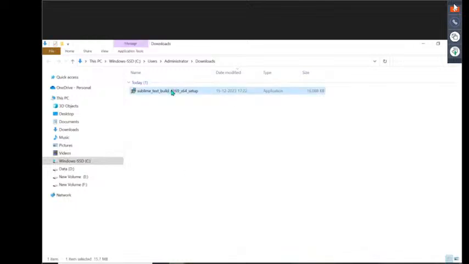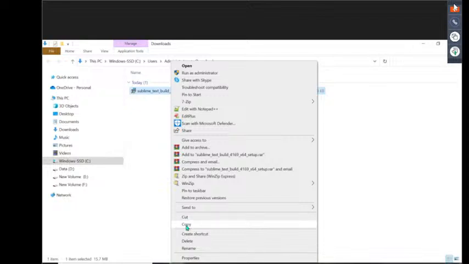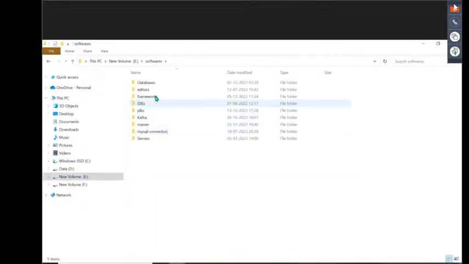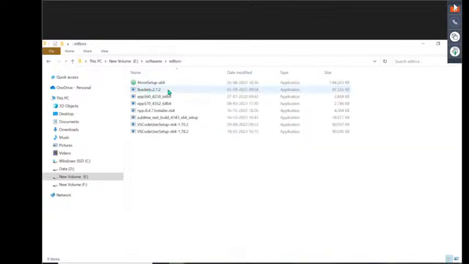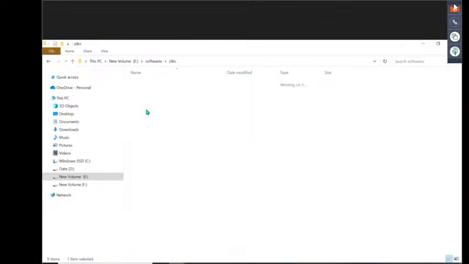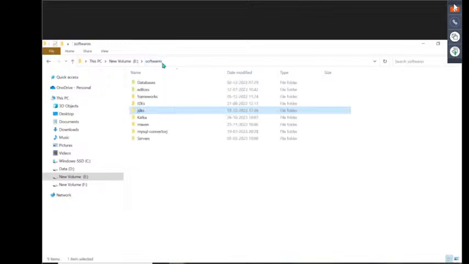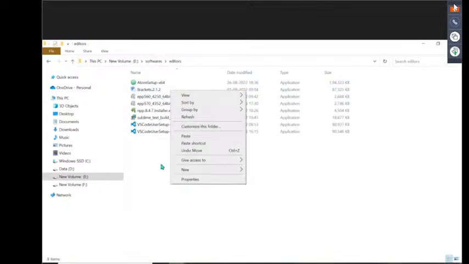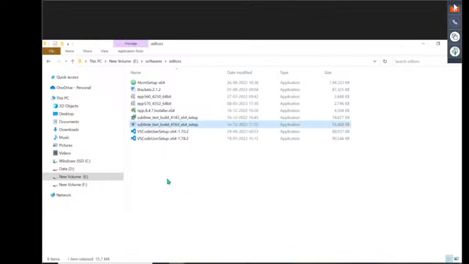Right, now I want to install it. Let me copy this. Get the E drive, inside it softwares, then JDKs and editors are available. Inside the editors, so many things are available. The softwares, JDKs for full stack Java are here. Inside these editors, I have already downloaded a number of editors. Now here I want to provide the Sublime Text, which is a different version. Let me double click on it.